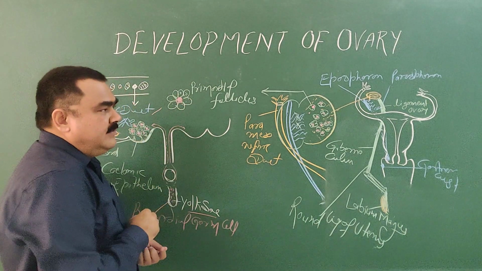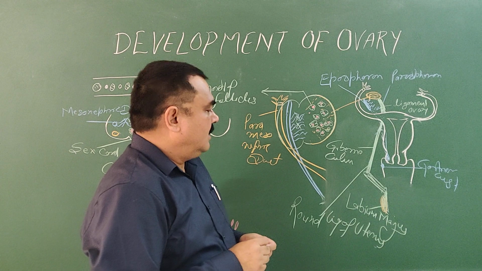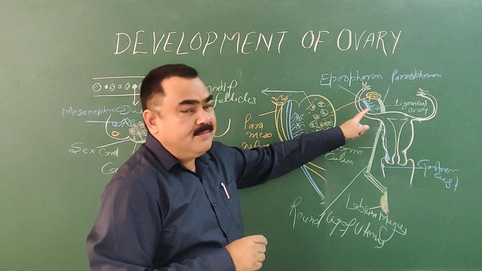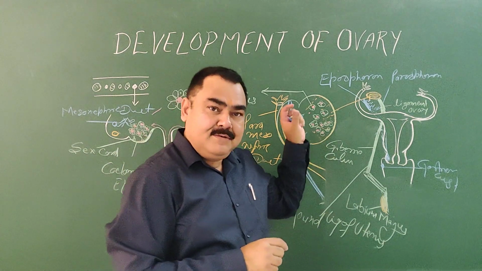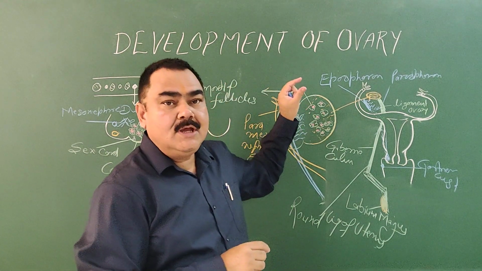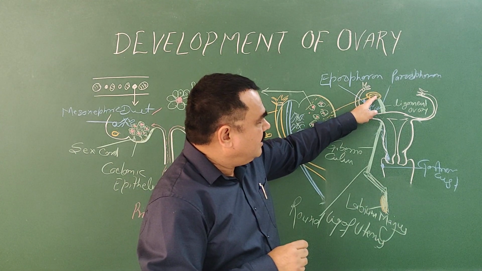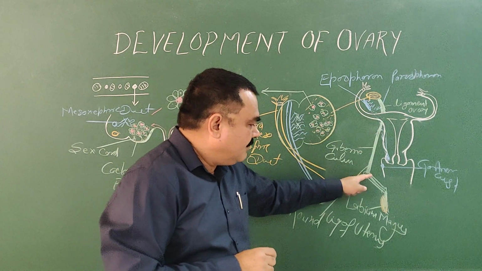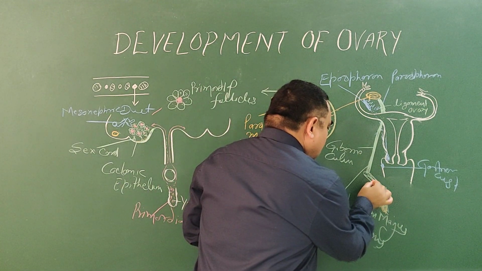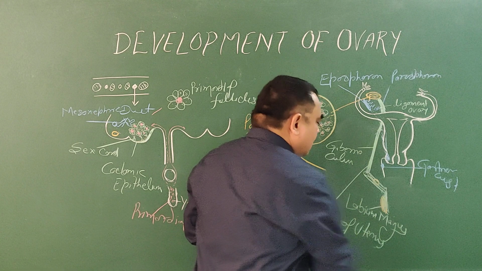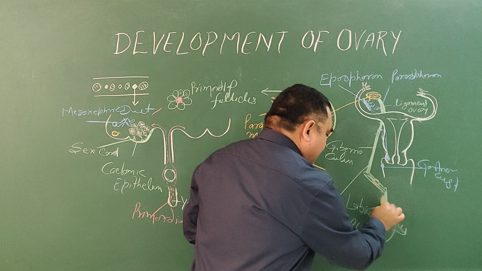So this is the course of the gubernaculum and how the ligaments are formed by the gubernaculum. Now it descends from the lumbar region. Sometimes this ovary may reach up to the inguinal canal, or in some cases it may reach up to the labium majus.